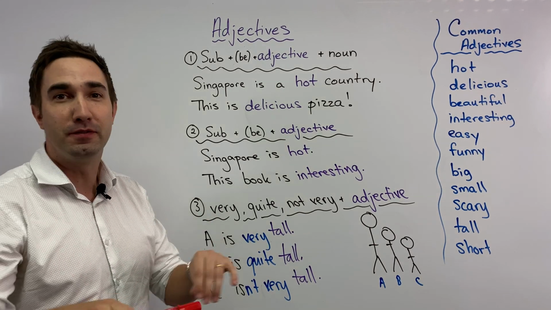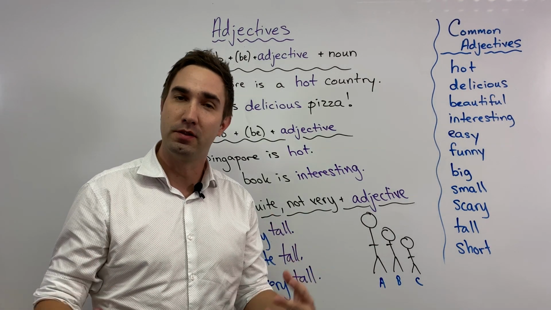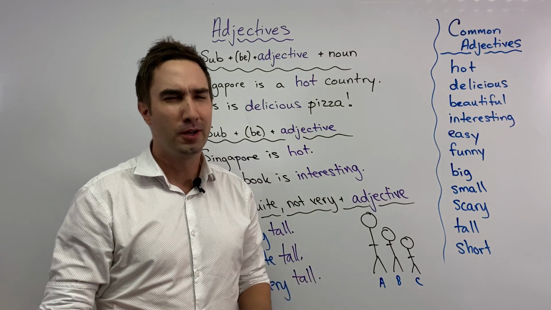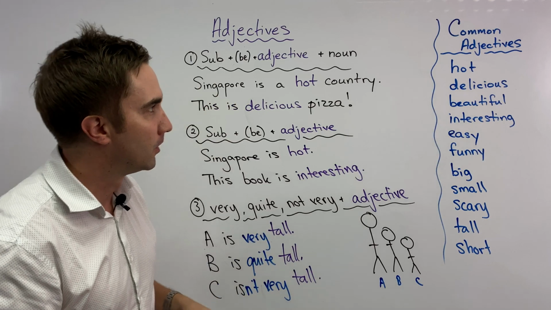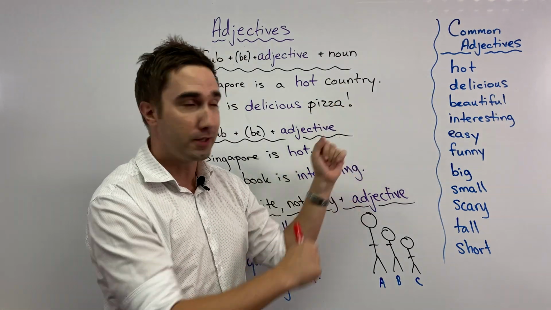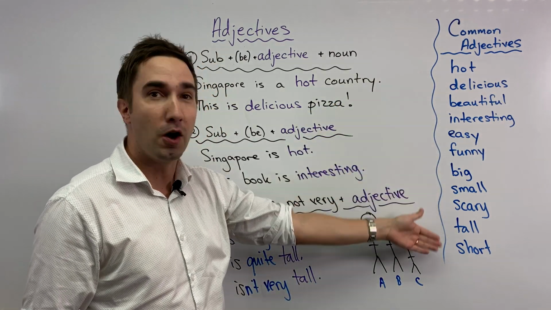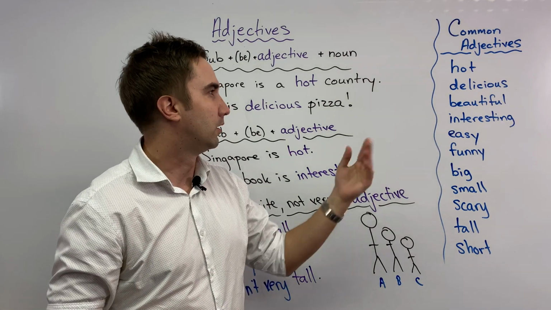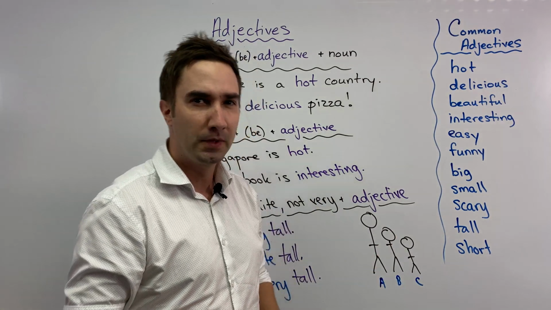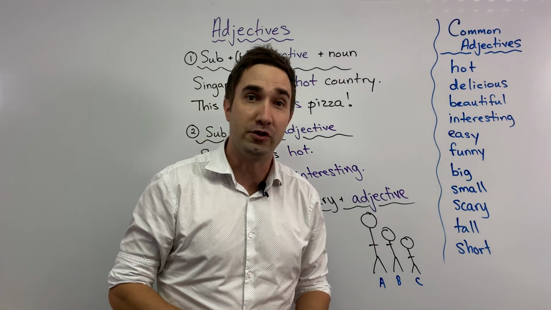Adjectives. Today's video is all about adjectives. How do we use them? Where do we put them? And kind of what are they? As you can see over here on this side of the video are some common adjectives like hot, cold, delicious, beautiful. Those are some common adjectives.